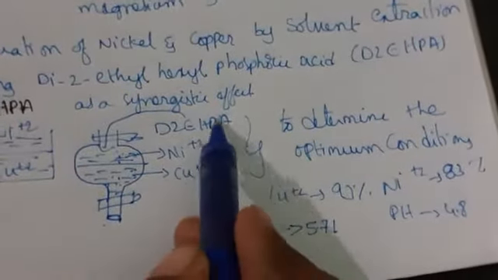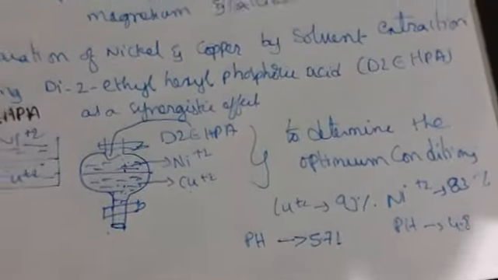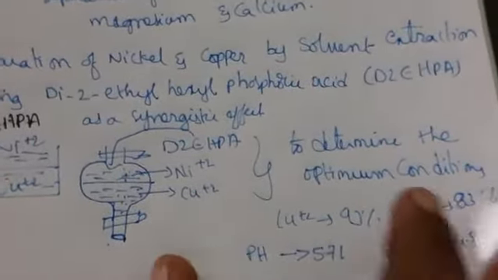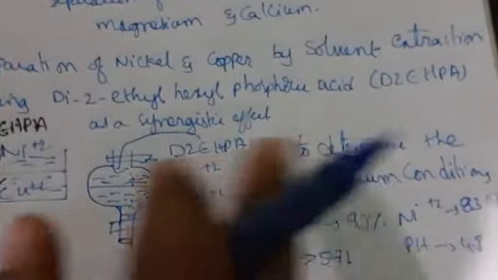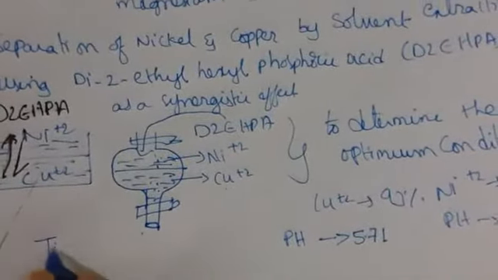So after adding di2-ethyl hexyl phosphoric acid, we got these pH values. Okay, so this is the result we have got. The same thing happens here with tributyl phosphate.